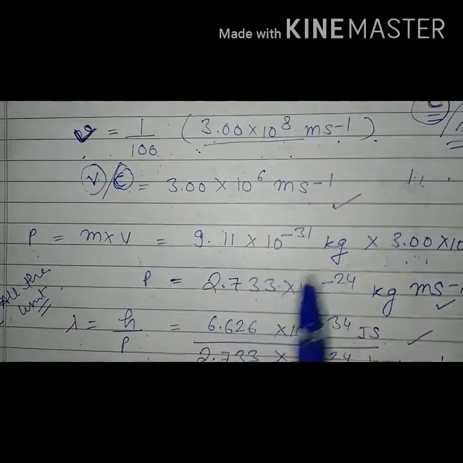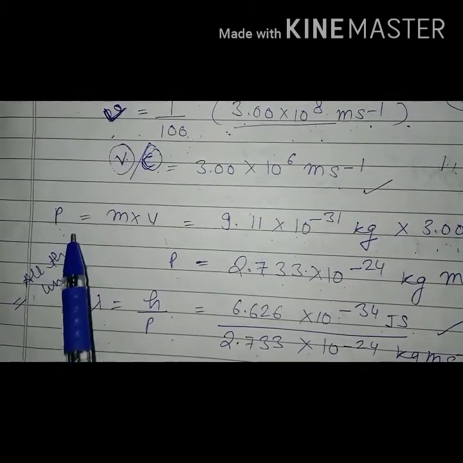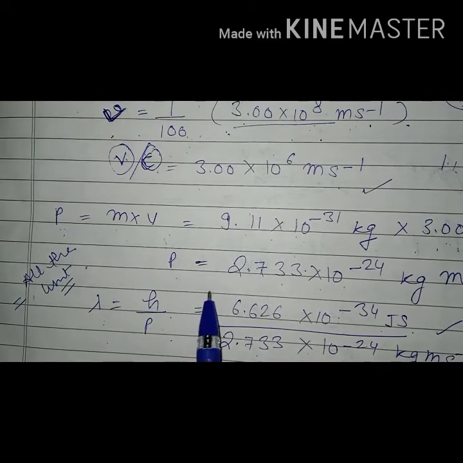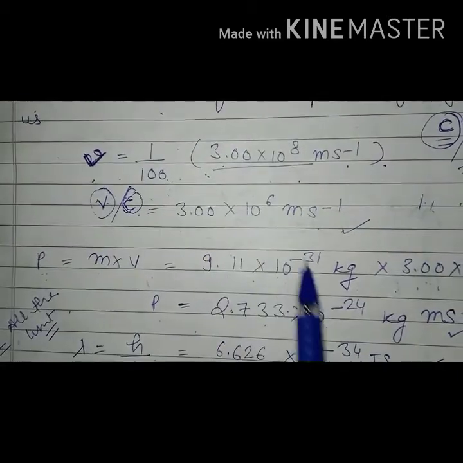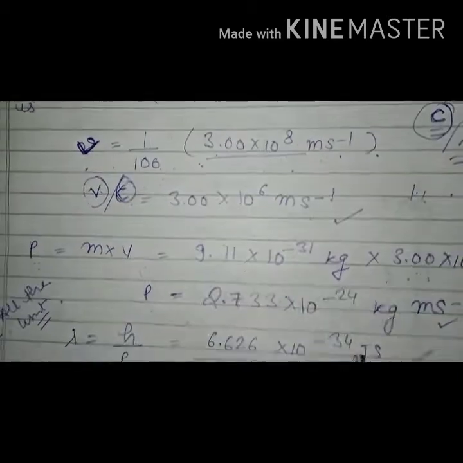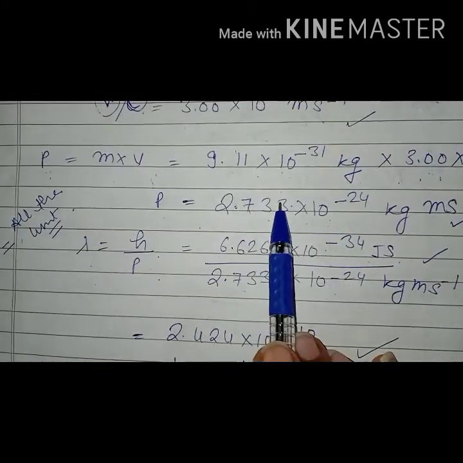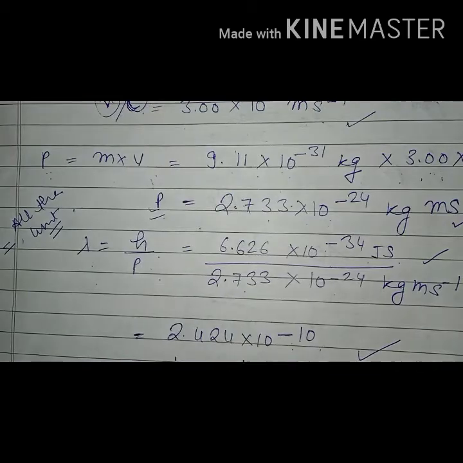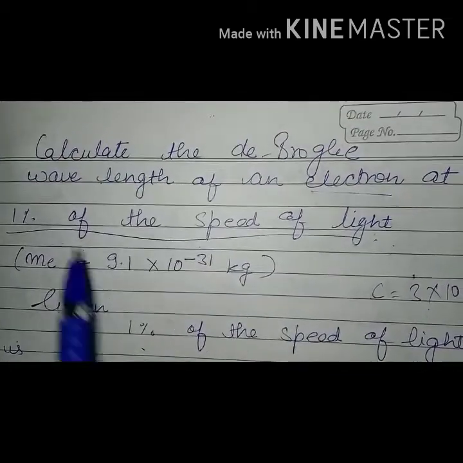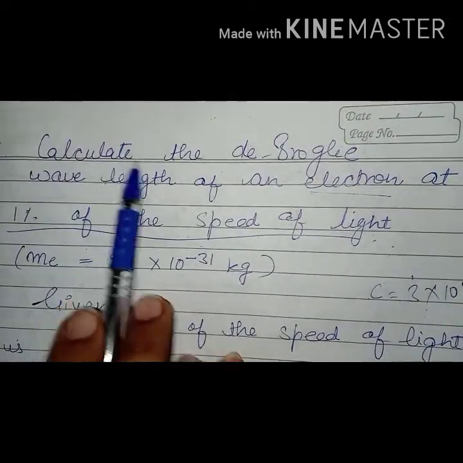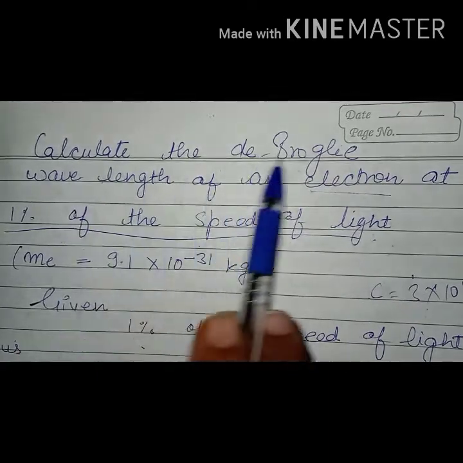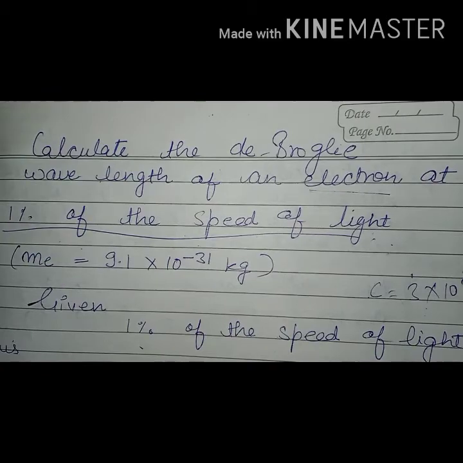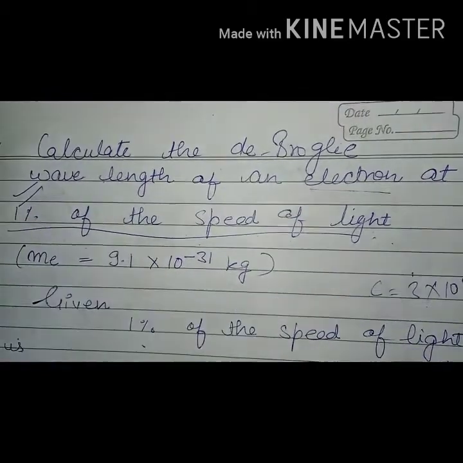As we know, the momentum p is equal to m into v, and we calculate the momentum. After that we get p. In the numerical, the given task is to calculate the wavelength lambda.